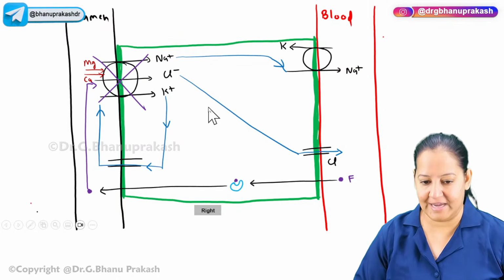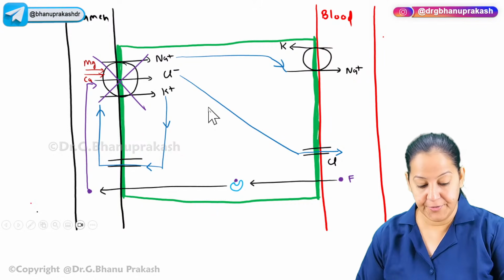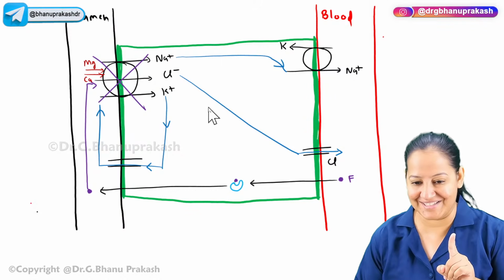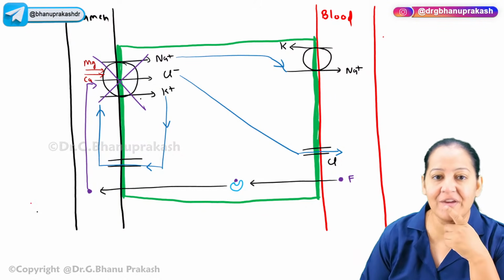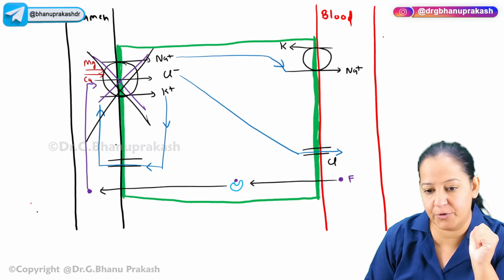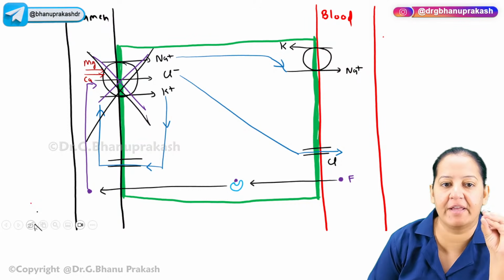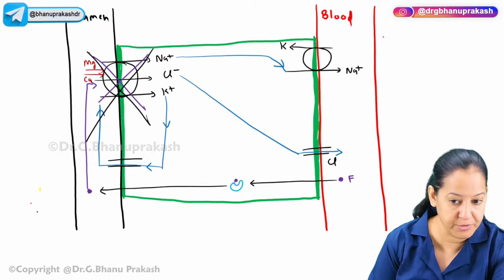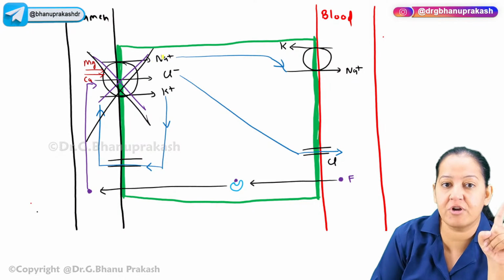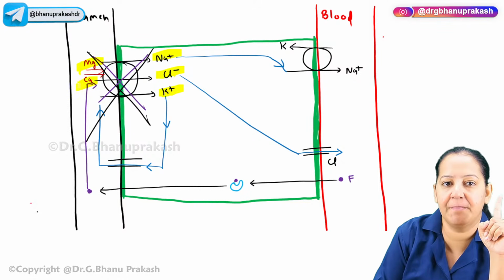So you have to see this diagram. Everyone on the screen, you understood the mechanism of action? I will revise it once. So what is furosemide doing? Furosemide is inhibiting this pump, this transporter. What does this transporter do? Normally, if we don't use furosemide, the loop diuretic, it transports 5 ions from urine to blood. Which 5 ions? It is a transporter for sodium, chloride, potassium, magnesium, and calcium.